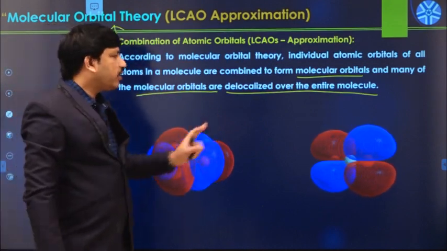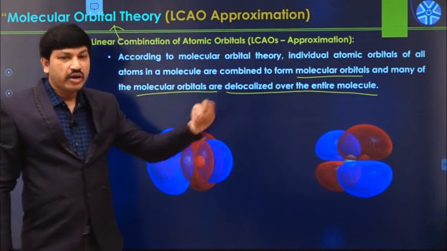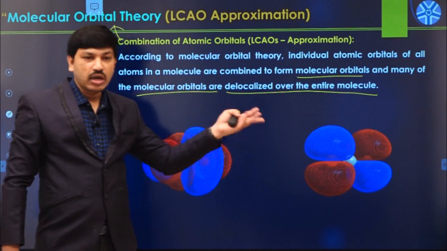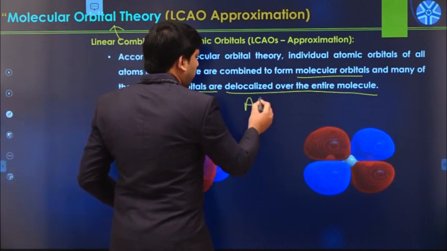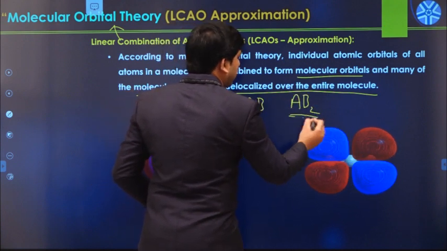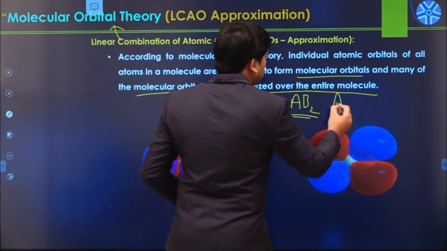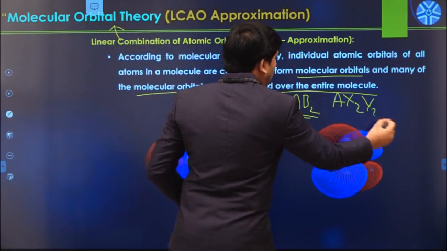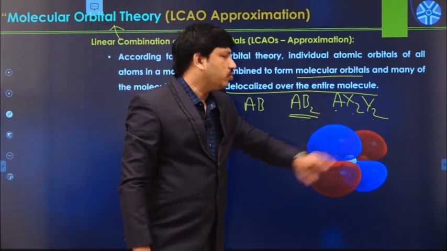So according to molecular orbital theory, whenever a molecule is formed, it has a different number of atoms, like 2 atoms, 3 atoms or 4 atoms. In the case of AB type, we have only 2 atoms. In the case of AB2 type, there are 2 B atoms and 1 A atom. In the case of AX2Y2, there are 1, 2, 2, a total of 5 atoms.